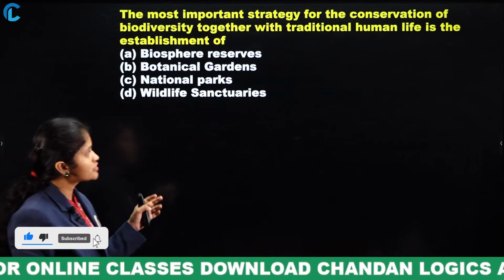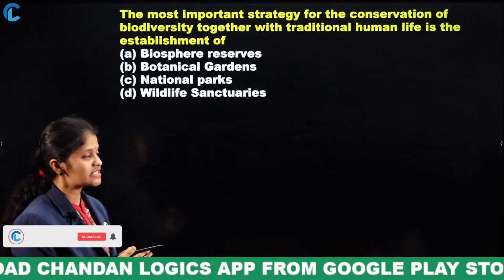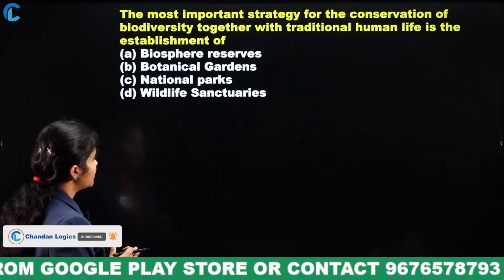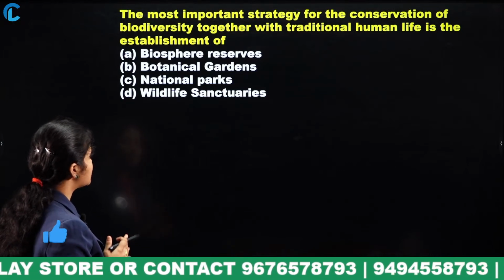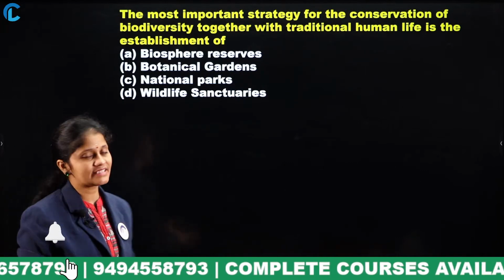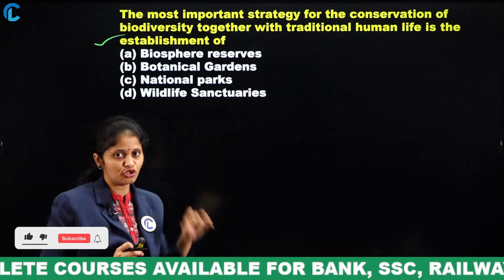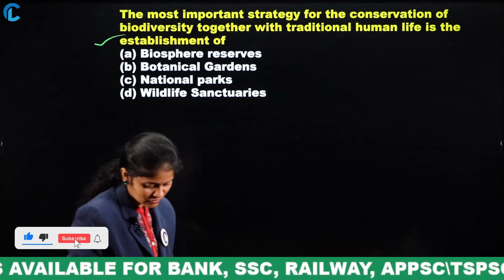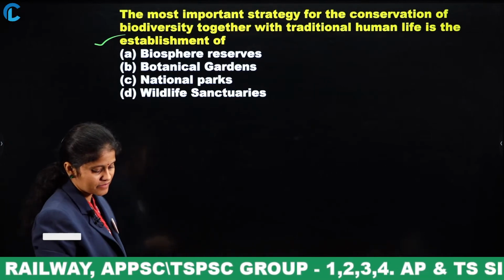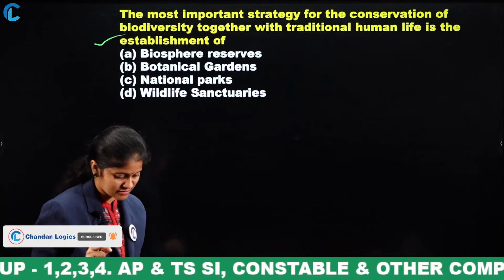Next, the most important strategy for the conservation of biodiversity together with traditional human life, which is the establishment of biosphere reserves, botanical gardens, national parks, wildlife sanctuaries. The main strategy is all about conservation of biodiversity along with the traditional human life. Those who are attending the live session, at least give a try in the comments.